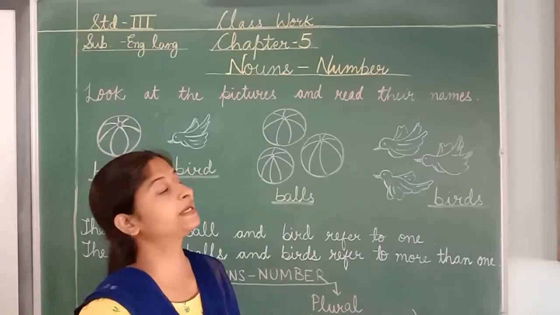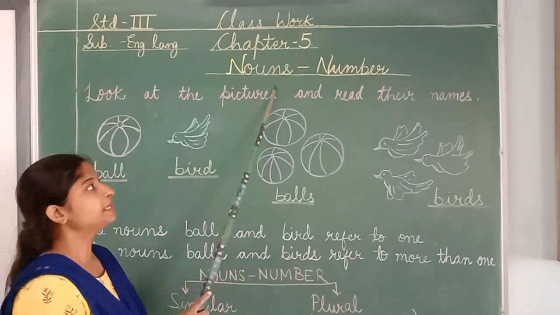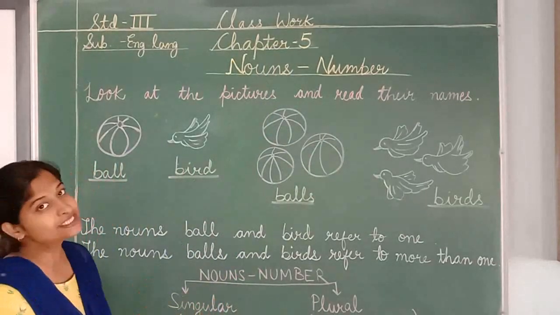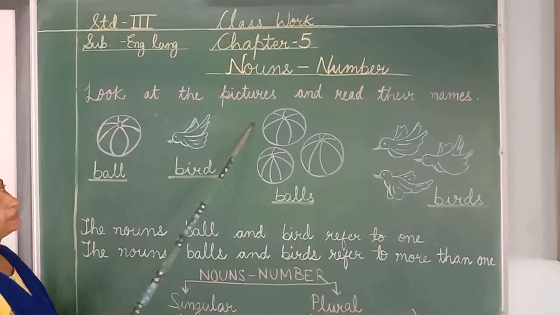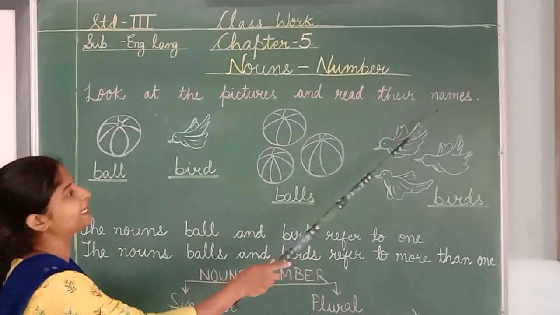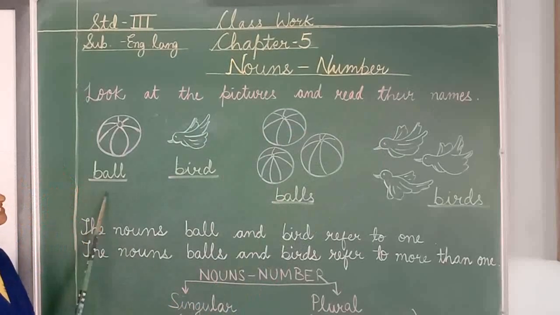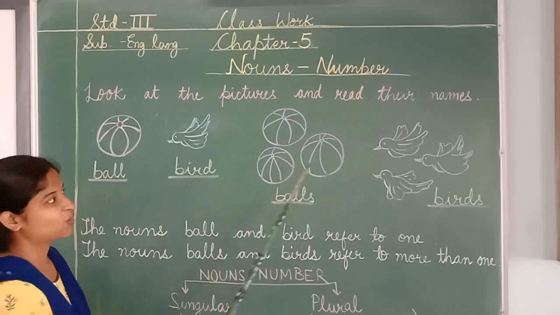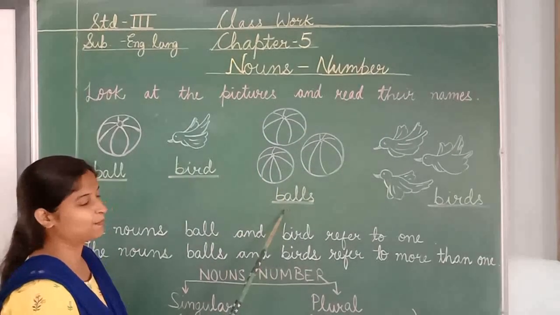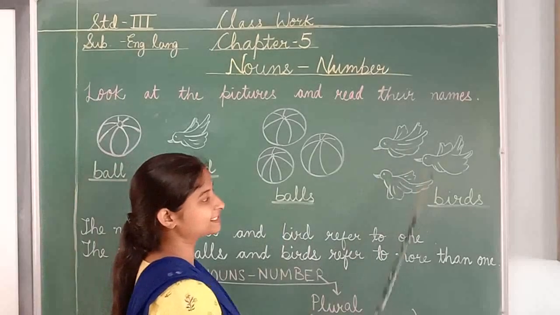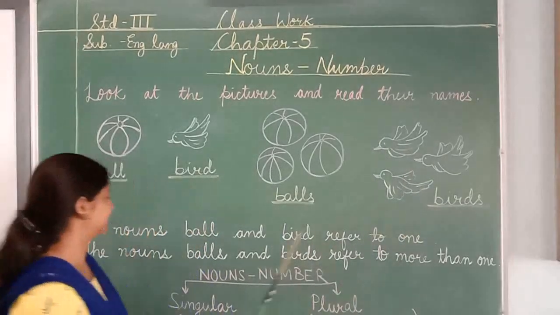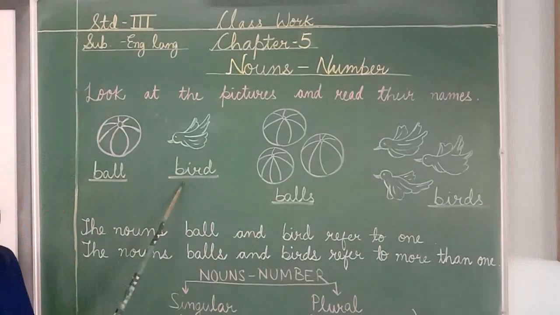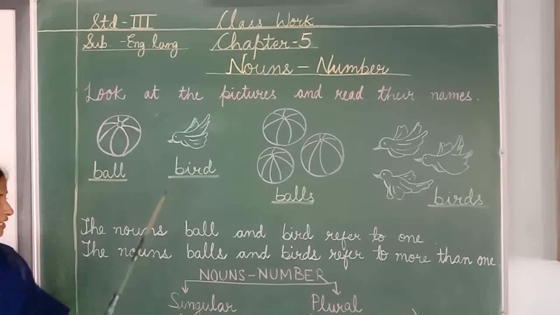Students, I am going to begin chapter 5, Nouns, Number. To understand about nouns, number, look at the pictures and read their names. What is this? Ball. What is this? Bird. What are these? Balls. What are these? Birds. The nouns ball and bird refer to one.